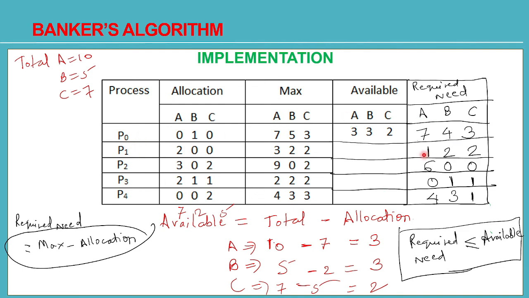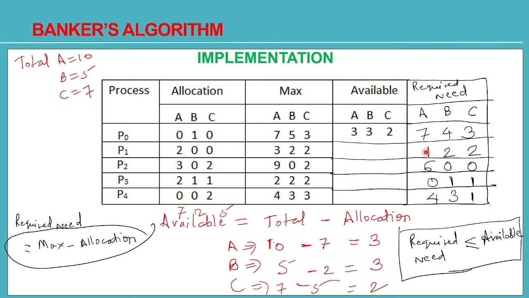Next is P1. P1 needs 1 instance of resource A, 2 instances of resource B and 2 instances of resource C. Currently available are how many? 3 of A, 3 of B and 2 of C are available. He needs 1 instance of A but 3 are available, so the system can give him.